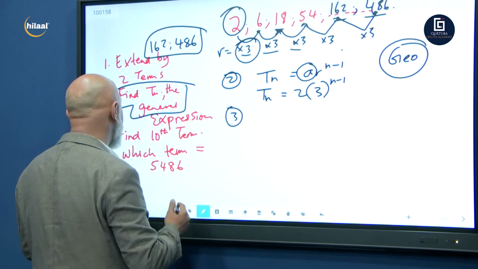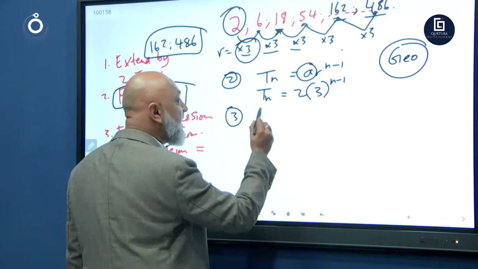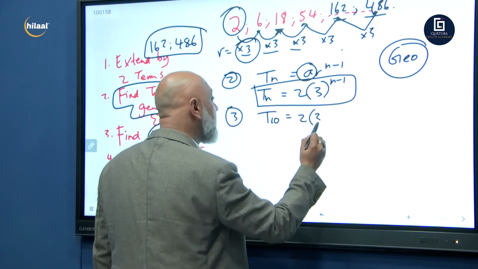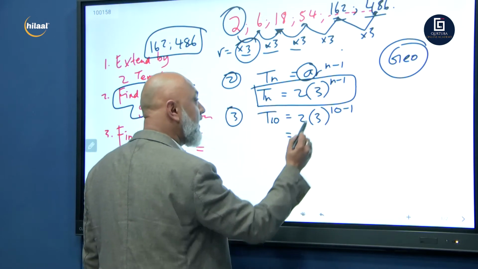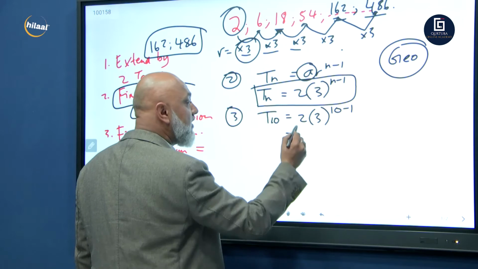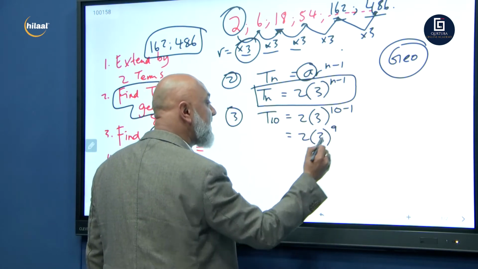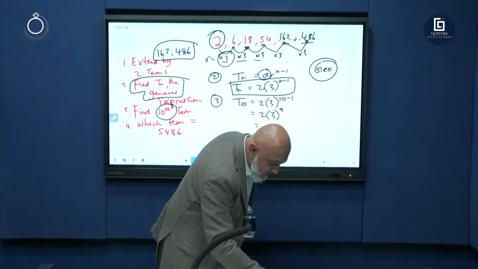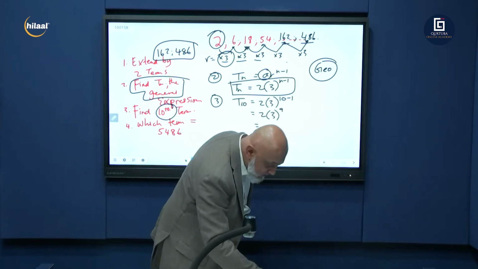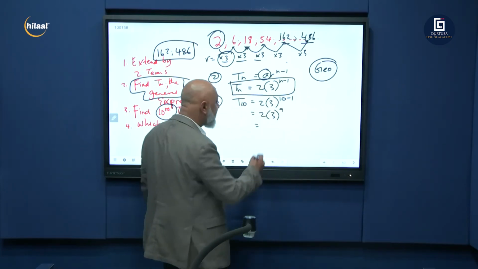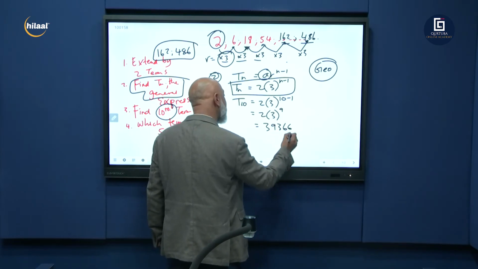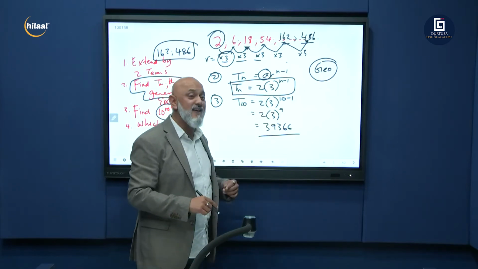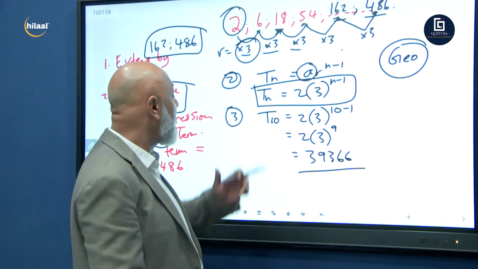Let's go into question number 3. Find the 10th term. So T10. Now we've got our formula, guys, so we're just going to put 10. T10 is equal to 2 into 3 to the power 10 minus 1. For every n, what do I put? 10. So 2 into 3 to the power 9. Let's go to our calculators. 2 open brackets, 3 close brackets to the power 9. Boom. 39366. That means the 10th term in this pattern would be 39,366.